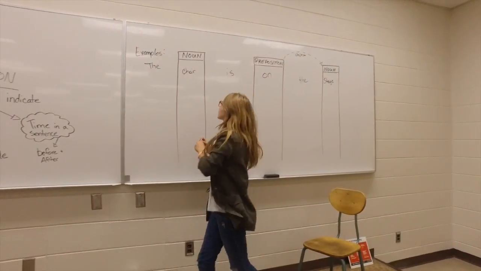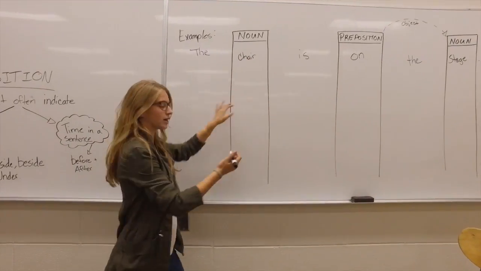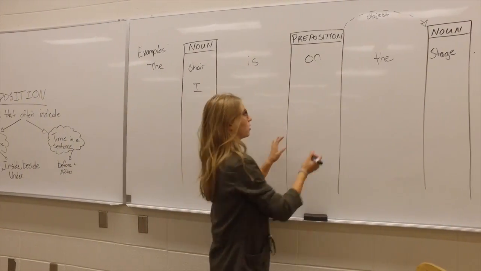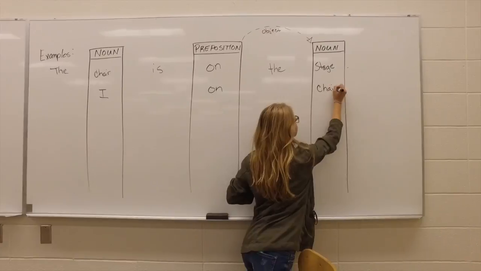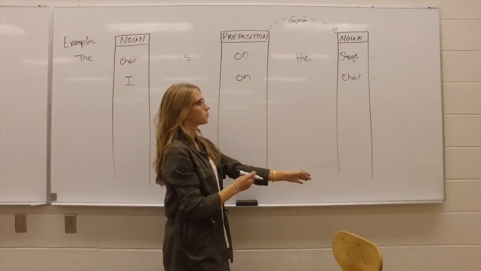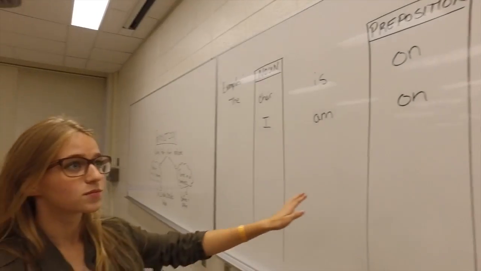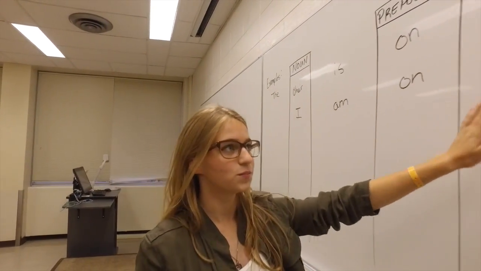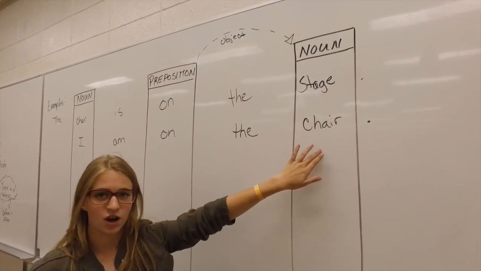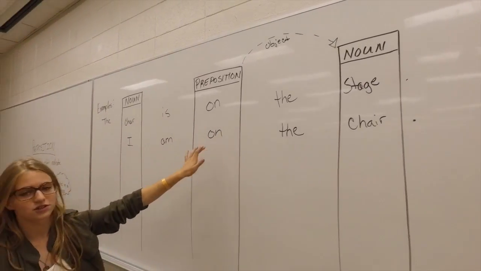So the noun would be I. I am on the chair. So fill in the sentence. So in this sentence, the second one, the chair would be the object because it comes after the preposition.